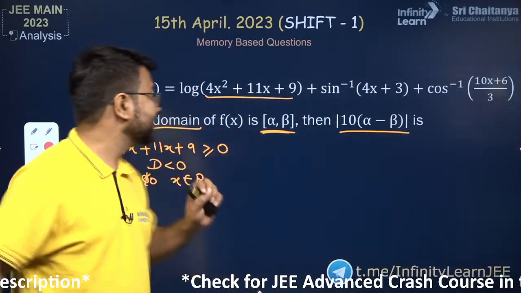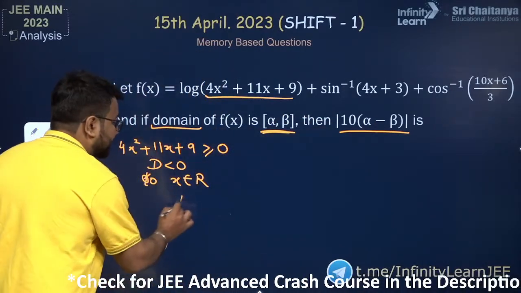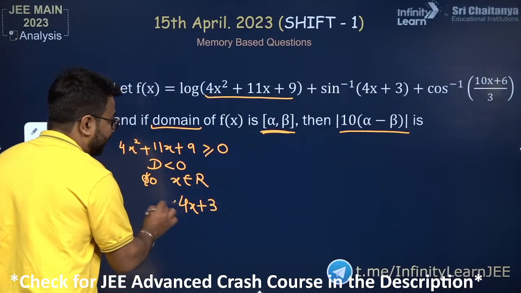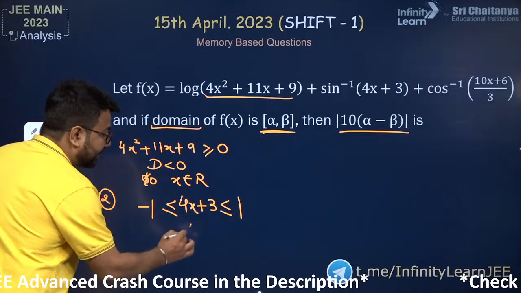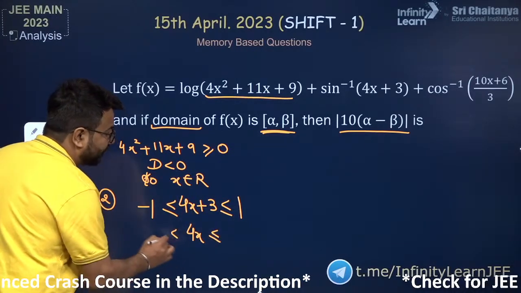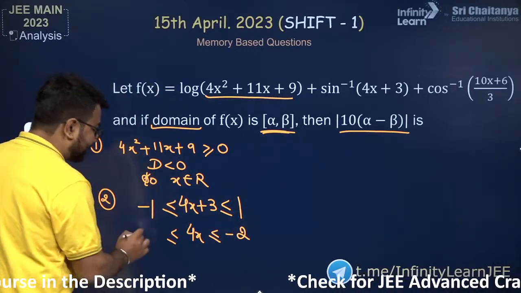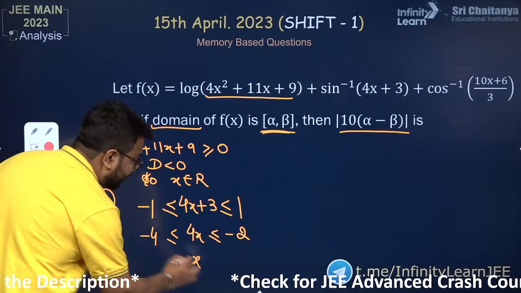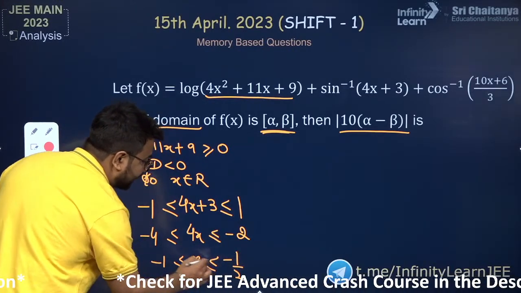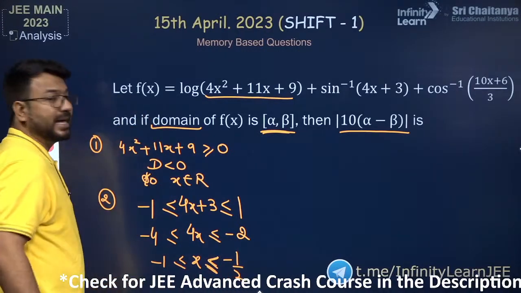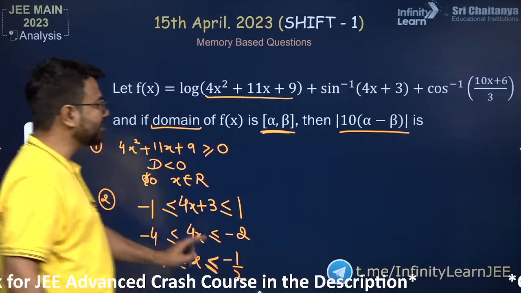Now moving ahead to the second, that is sine inverse. You all know that the quantity inside the sine inverse should lie between minus 1 and 1. So 4x plus 3 should lie between minus 1 and 1. In this case, we need to get the value of 4x. So 4x will lie between 1 minus 3, that is minus 2, and minus 1 minus 3, that is minus 4. So the value of x will lie between minus 1 and minus half. Is this clear to you? So this is domain number 2.